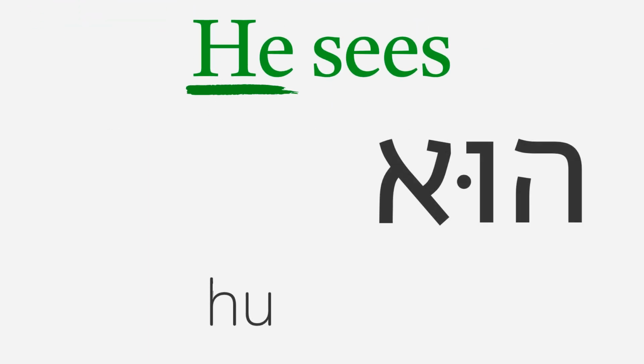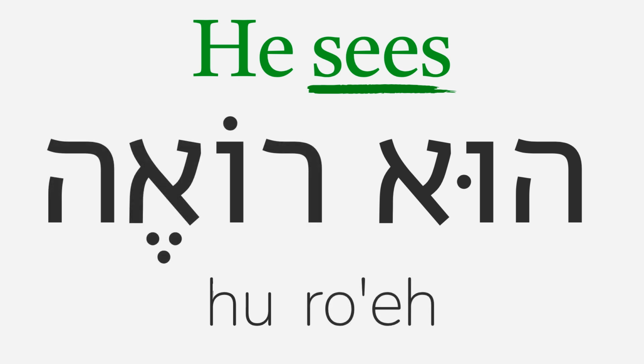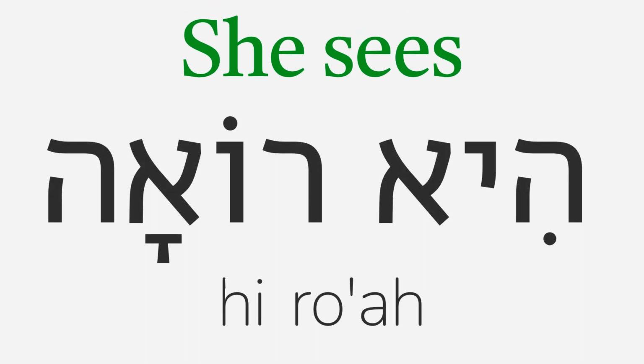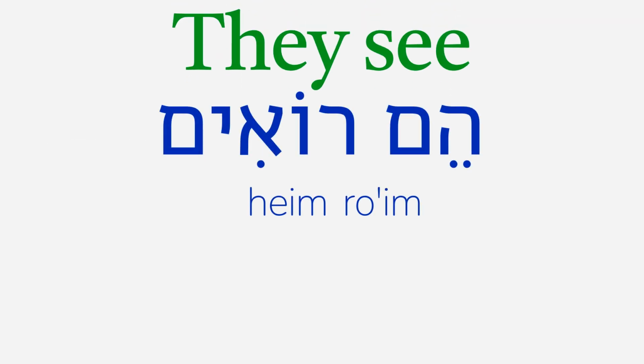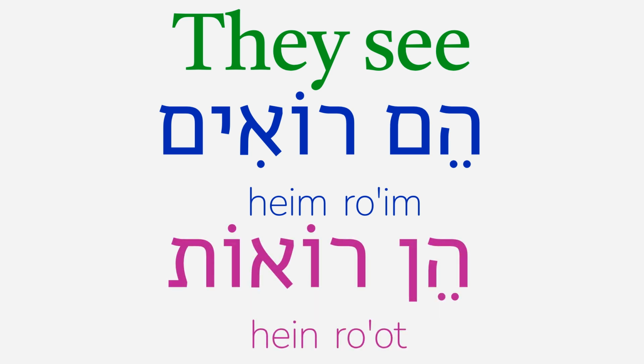To say he sees, he is hu, and sees is the masculine singular form of this verb, ro'eh. Hu ro'eh, he sees. She sees uses the feminine singular form to get he ro'ah, she sees. He ro'ah. And they see is either masculine heim ro'im or feminine hein ro'ot. Heim ro'im and hein ro'ot.